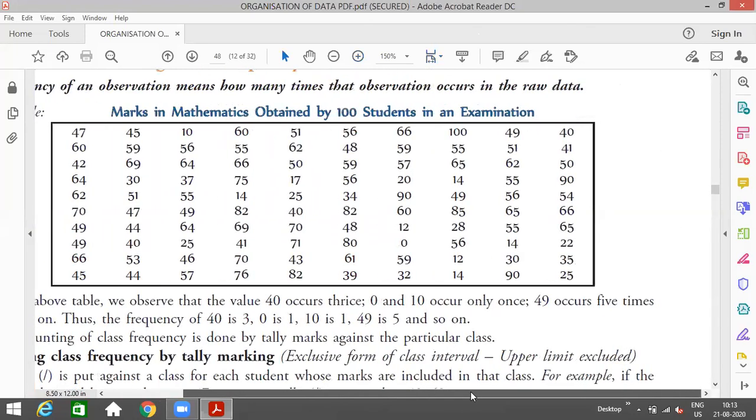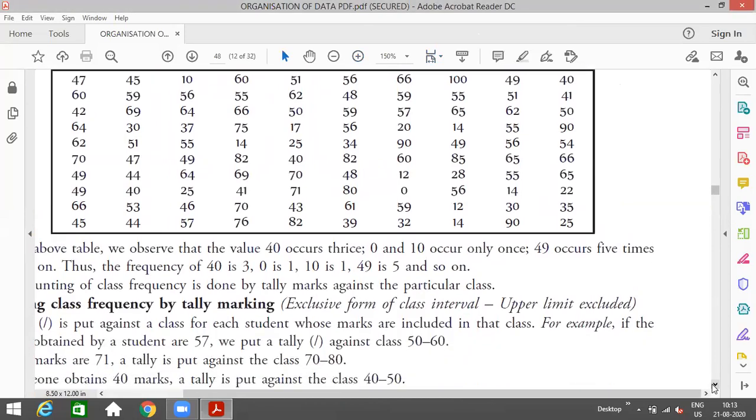Just wait a minute. I think now that is visible to all. You have been given the raw data in the box, and the question is asking to convert this raw data into a discrete series.